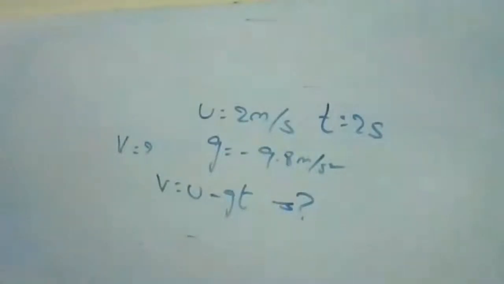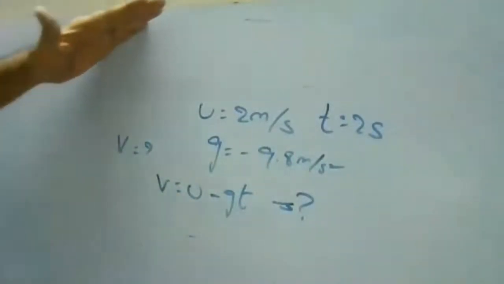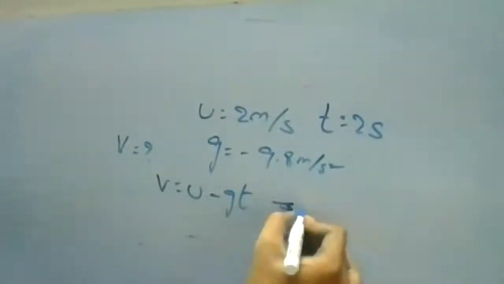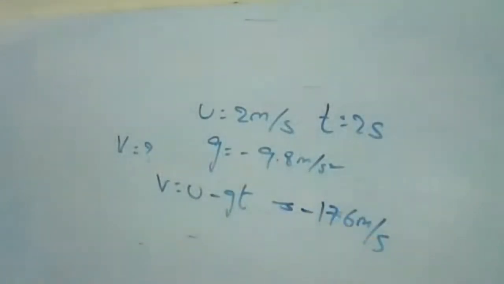See, if you have taken g as plus, then only you'll get 21.6. It is not g as plus, it is g as minus, because it was dropping from a particular height and the velocity was rising. So the velocity is minus 17.6 meter per second. This negative sign indicates that the velocity is directed vertically downwards. When it is vertically downwards, you can mention it as negative when you're getting the answer. Yes, minus 17.6.